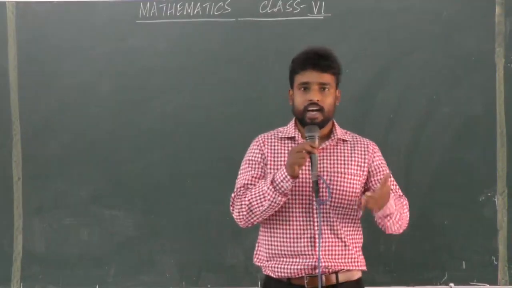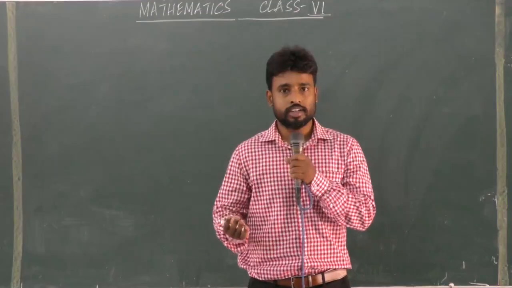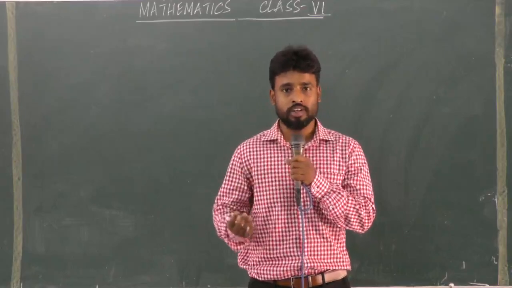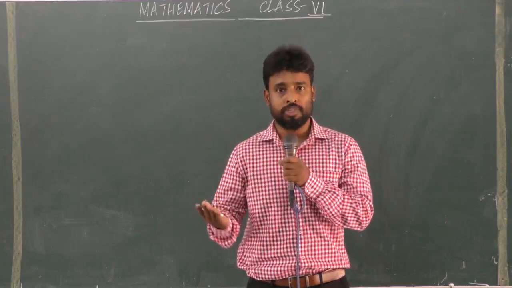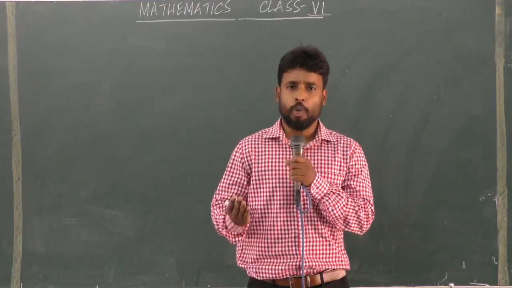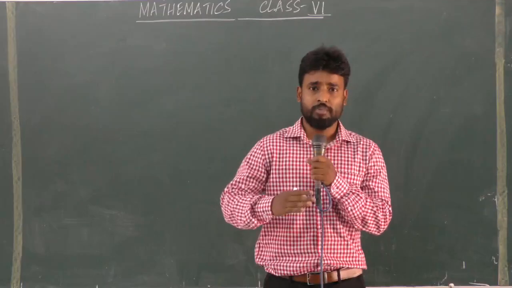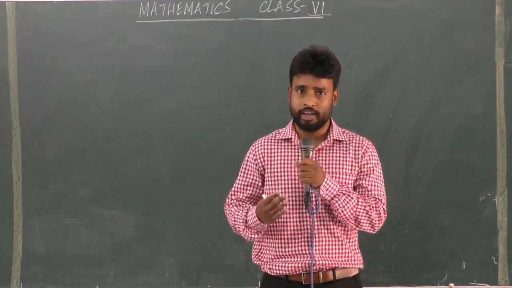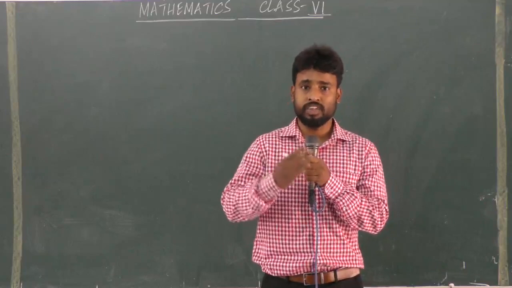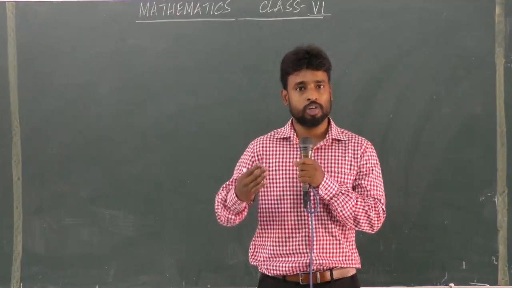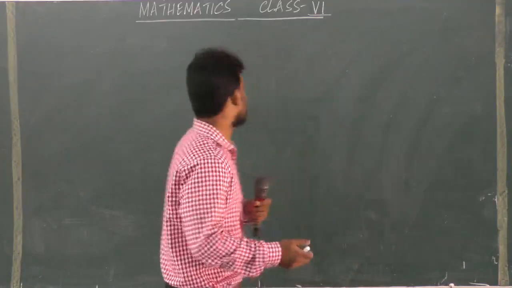Now, we know that the opposite of bad is good. The opposite of weak is strong. So we know that for every word there is an opposite. Similarly, the opposite of positive is negative numbers. So we have negative numbers as the topic of discussion today. As we have positive, so we have negative. Since positive numbers exist, similarly negative numbers also exist. So today we are going to start with negative numbers and integers.